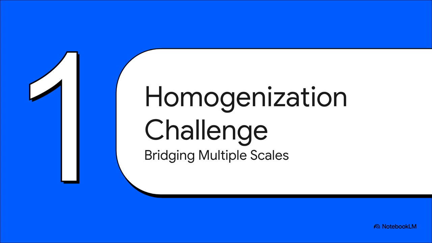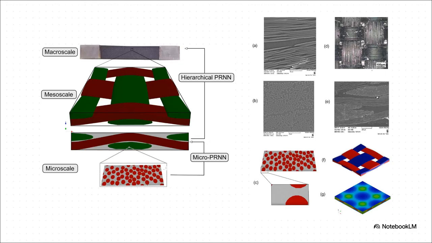Let's look at why bridging information across multiple structural scales causes such a massive computational headache. Visually, this is the challenge. We're zooming in from a macroscopic composite sample at the top, down to the mesoscale where fiber yarns interlace, and then finally down to the microscale, which reveals the highly detailed finite element mesh of the individual elastic fibers embedded in an elasto-plastic matrix. The morphology is incredibly intricate, and the nonlinear behavior of the material originates all the way down at this microscopic level.